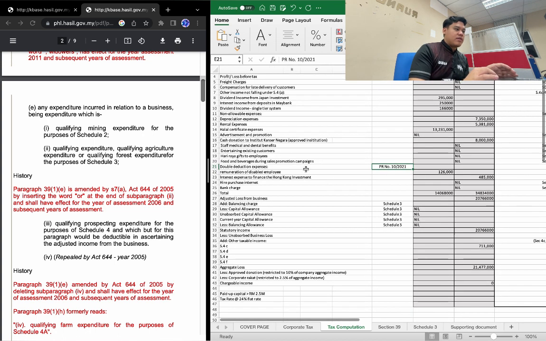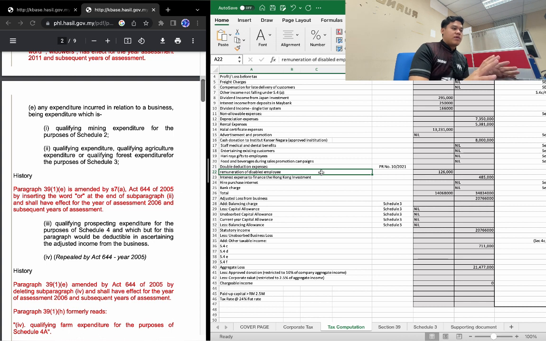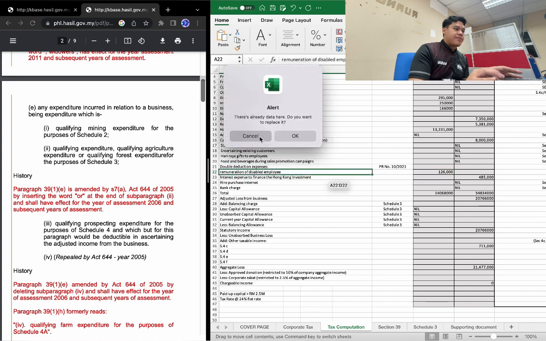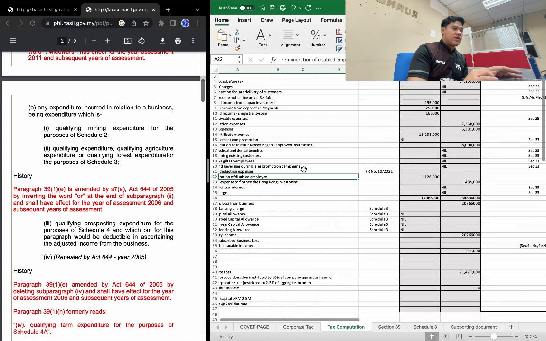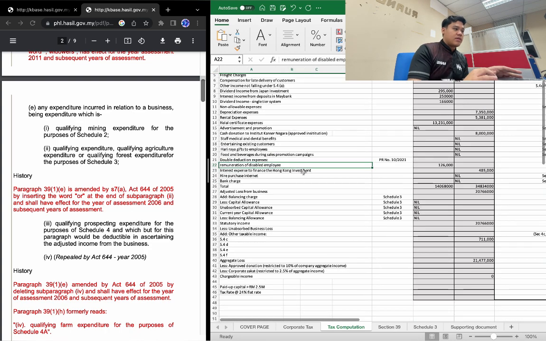As we can see, for example, remuneration of disabled employee falls under PU. Remuneration of disabled employee will be double deduction because it falls under double deduction expenses.